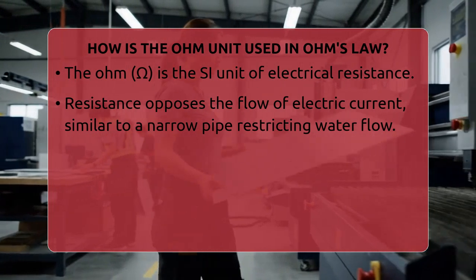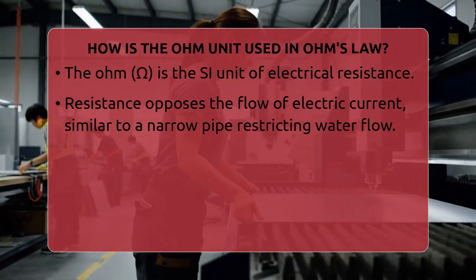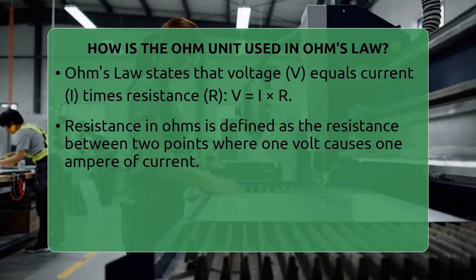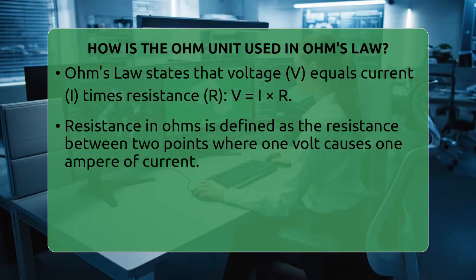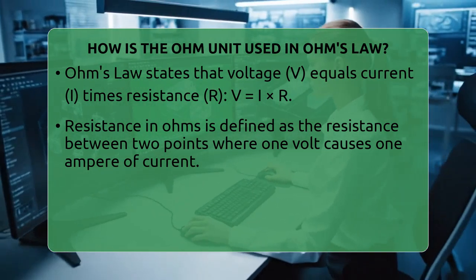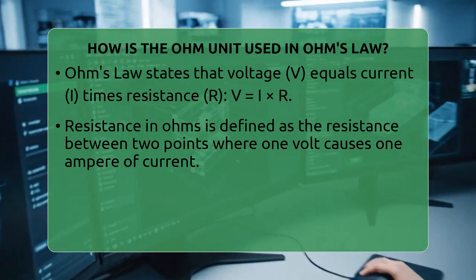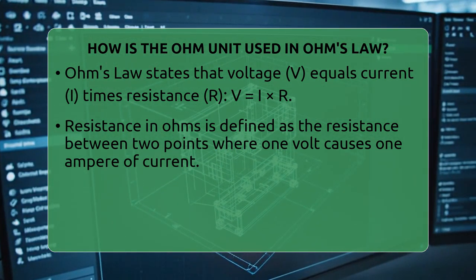Mathematically, it looks like this. V equals I times R, where V is the voltage in volts, I is the current in amperes, and R is the resistance in ohms. This means if you know any two of these values, you can find the third.